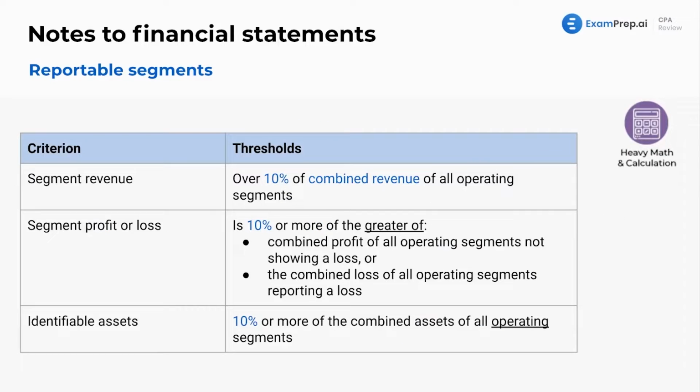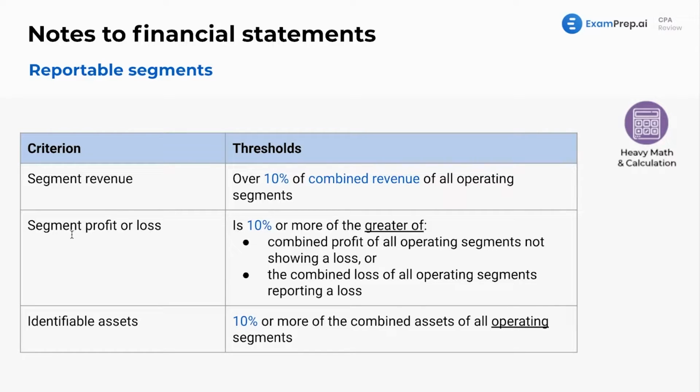And if that segment does, think about Walmart. Let's think about Walmart: Walmart Canada, Walmart US, Walmart Mexico, and all Walmarts in different countries. Now, if one of those has over 10% of combined revenue of all operating segments, it's going to be its own reportable segment. So if we add up all of the revenue and Walmart US makes up more than 10% of that, it will be its own operating segment.